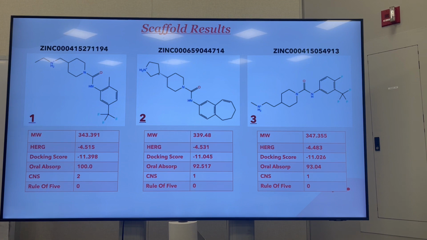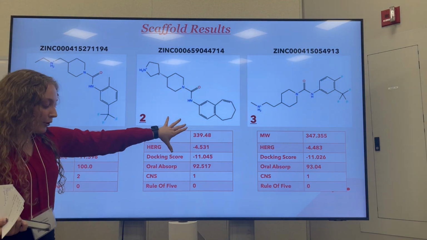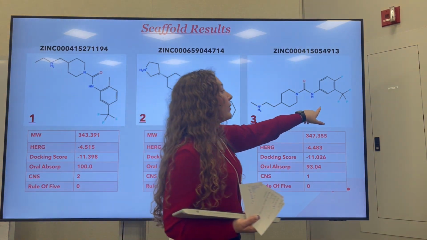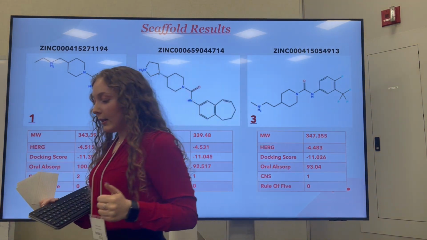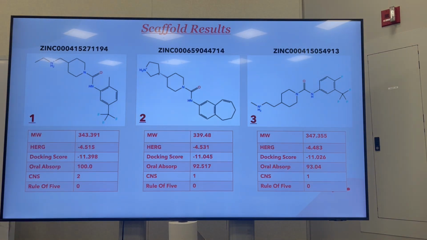Unfortunately, all of the positively 2 charged molecules were filtered out because of their size, which is unfortunate, but we still have that +1 charge, so that's really important. And then I also just want to comment on the presence of a trifluoride group coming off this carbon in the first one, the absence of a trifluoride group in this one, and then once again, presence of a trifluoride group, and also an extra little fluorine right there. So just some interesting things about these general scaffolds.